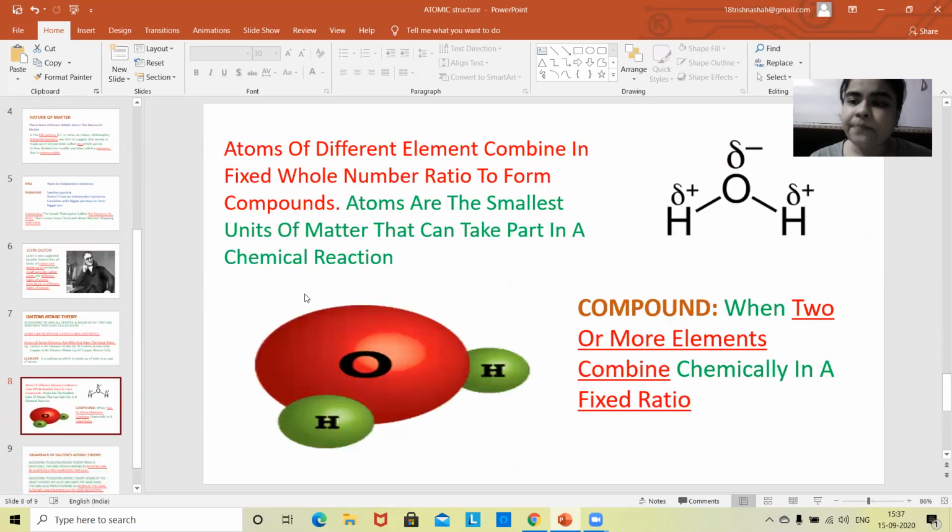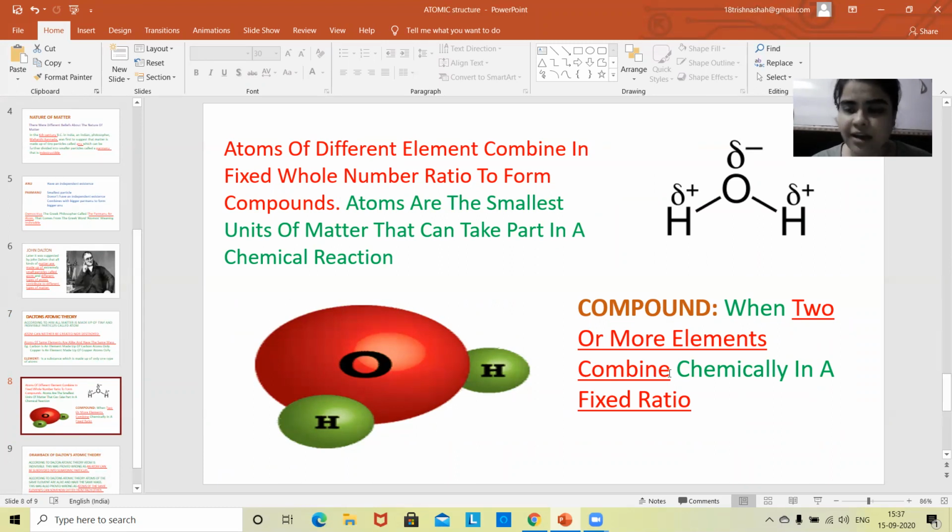Okay, students, we all know that water is very precious for all of us. We are surviving because of water, and it is an essential requirement for sustaining life. You must be surprised to know that water is a chemical substance made up of two elements, hydrogen and oxygen. So we cannot say that water is an element, while it is a group of elements, and in chemistry, such a group of elements is known as a compound.